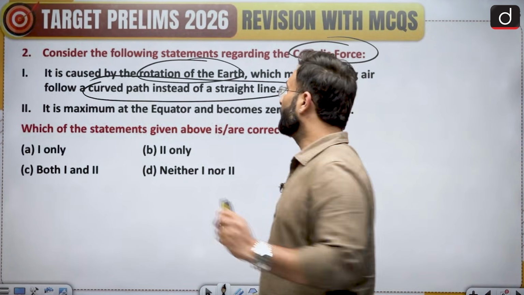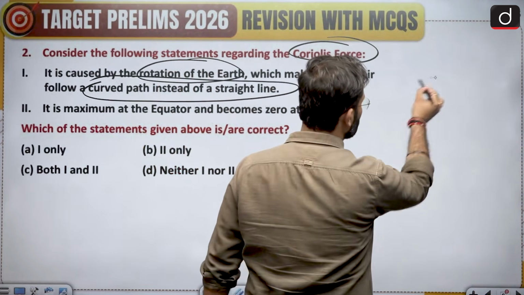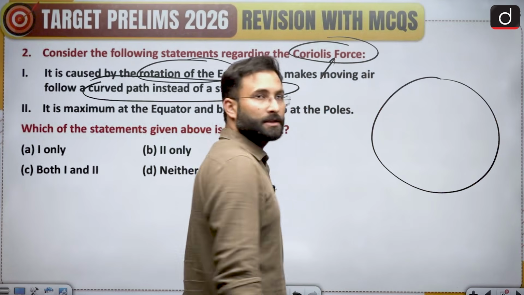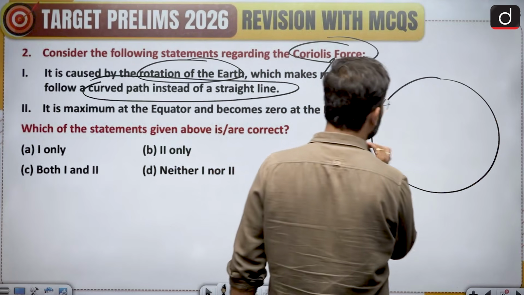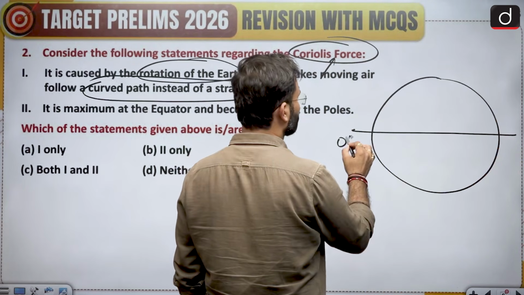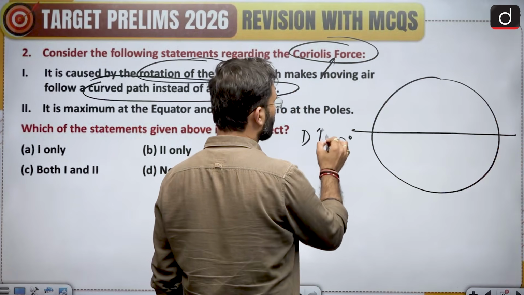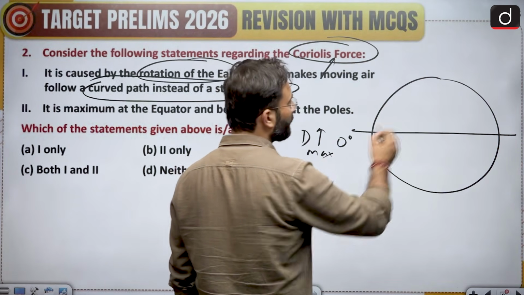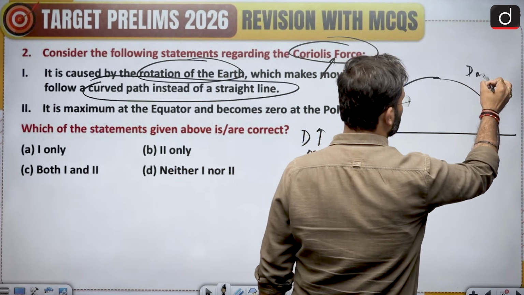We will see how. First is the rotation of the Earth. So let's see, this is your Earth, which is spherical in nature. Okay, almost spherical, I would say. Now this is your equator. The equator has a higher diameter, or you can say the diameter is maximum at the equator and minimum at the poles.